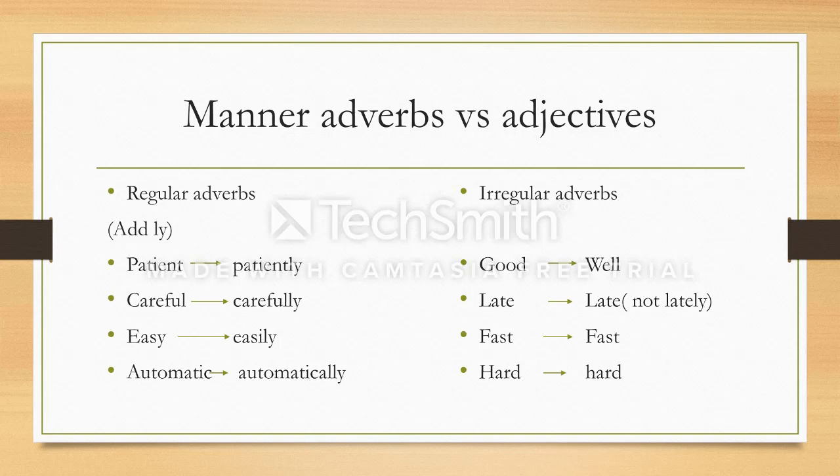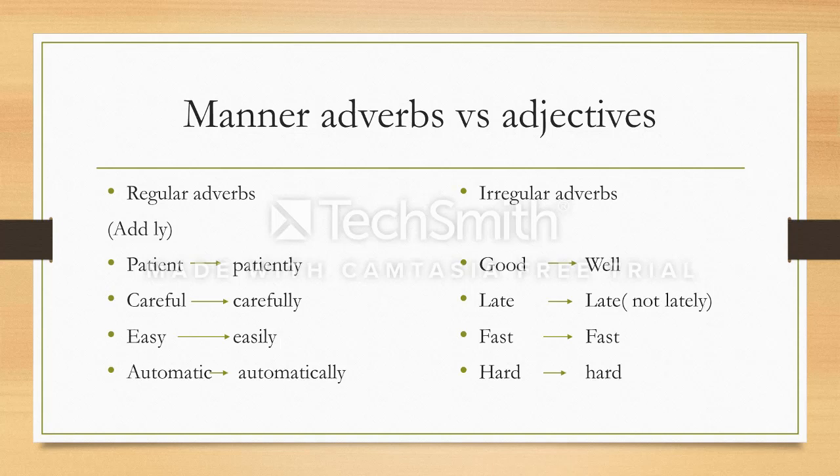Then you have irregular adverbs such as good, late, fast, and hard. So good is a very interesting example of an irregular adverb. You will never say goodly because it doesn't exist. Hence, you will say good changes to well. Late remains late.